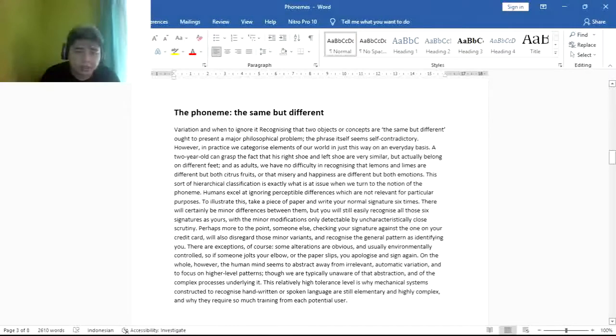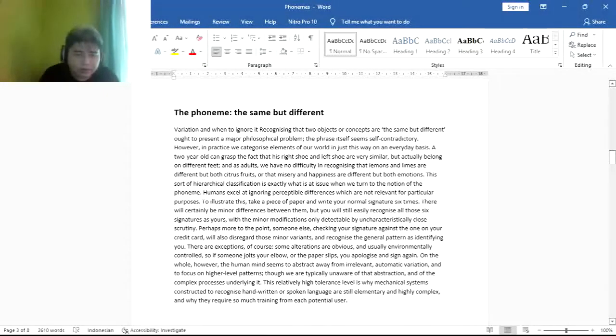Humans excel at ignoring perceptual differences which are not relevant for a particular purpose. To illustrate this, take a piece of paper and write your normal signature 6 times. There will certainly be minor differences between them, but you will still easily recognize all those 6 signatures as yours, with the minor modifications only detectable by uncharacteristically close scrutiny.